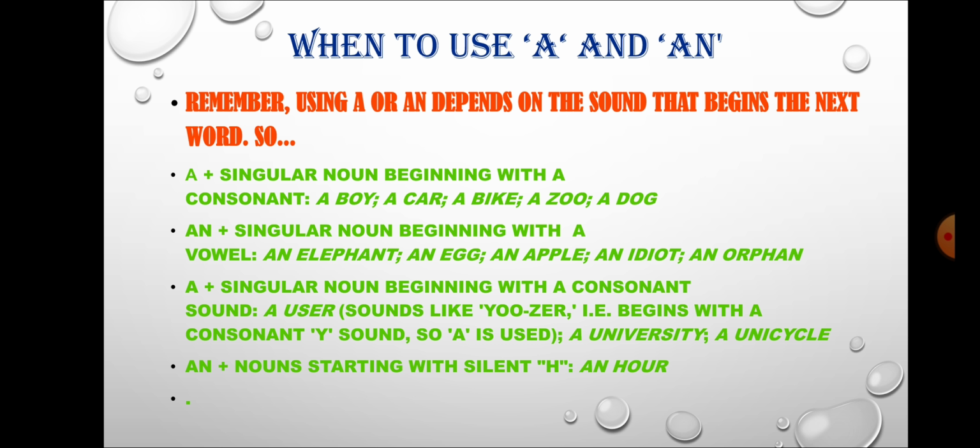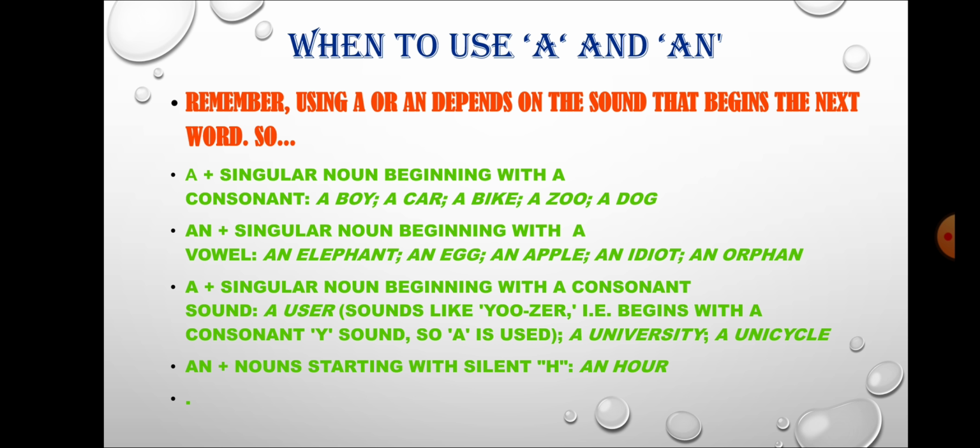Now here are some rules when to use a and when to use an. Remember, using a or an depends on the sound that begins the next word. You may have knowledge regarding the consonants and vowels because these are the terms which we are studying from our high school level. So when can we use this a indefinite article? We can use this article with singular noun beginning with a consonant sound.